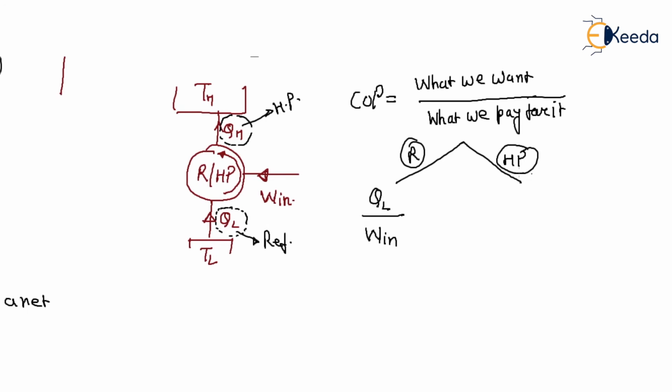If it is a heat pump, what we want is QH divided by W in. And we know from the first law of thermodynamics, for a cycle, the integral of dq is equal to the integral of dw.